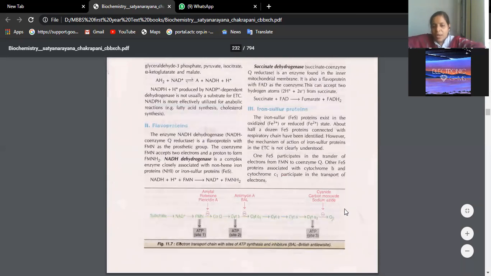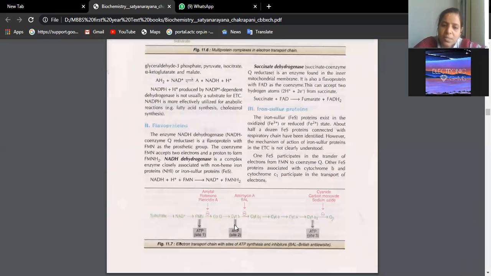Suppose you don't want ATP to be generated inside the cell. If you give these drugs at step 1, the cycle will be arrested and the first ATP generation can be stopped. Amytal, rotenone, piericidin are the drugs which can stop the production of ATP. Similarly, at the second site too, antimycin, British anti-lewisite, full form is given here.